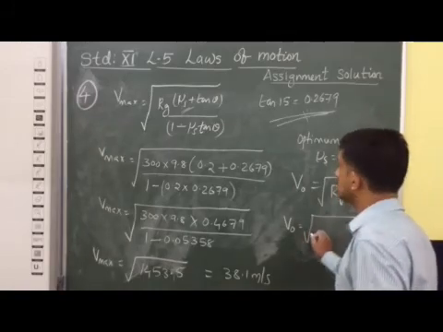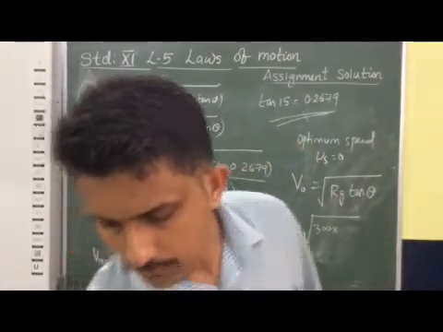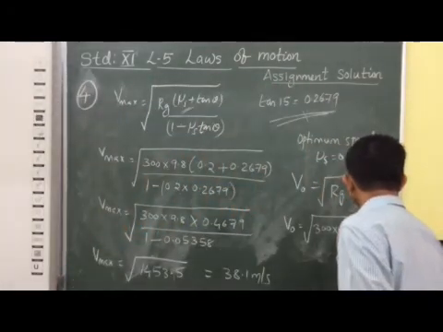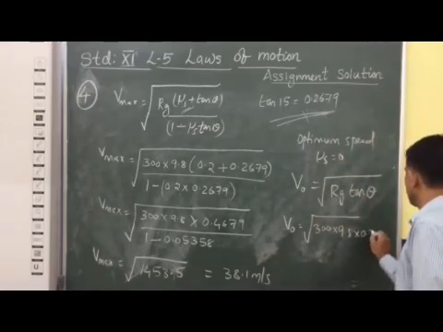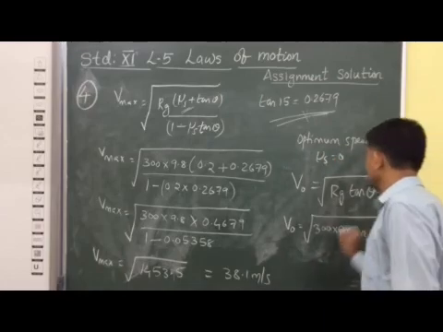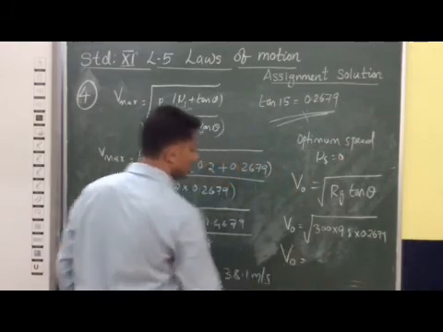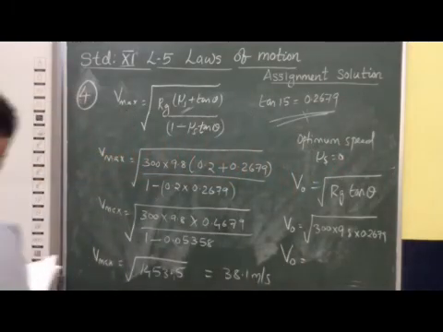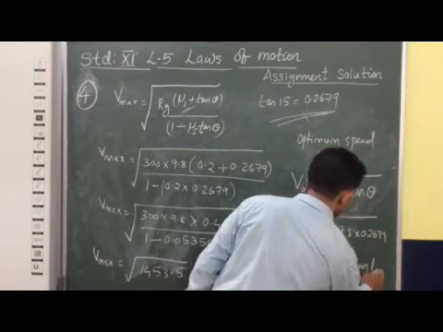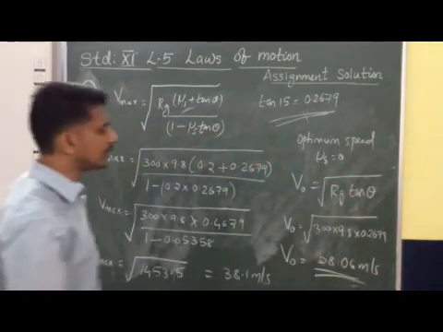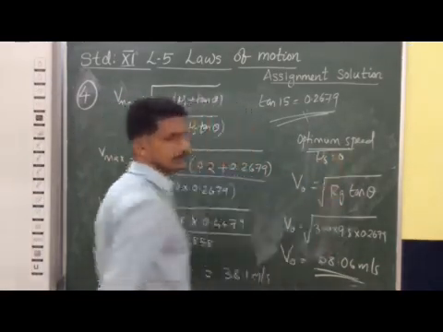So V0 is equal to under root of Rg, R is 300 into 9.8 into tan 15, which we already know is 0.2679. So you can find the value of the optimal speed. After doing this calculation, you will get the answer as approximately 28.06 meter per second. So this is the way you can find the value of optimum speed. Okay.